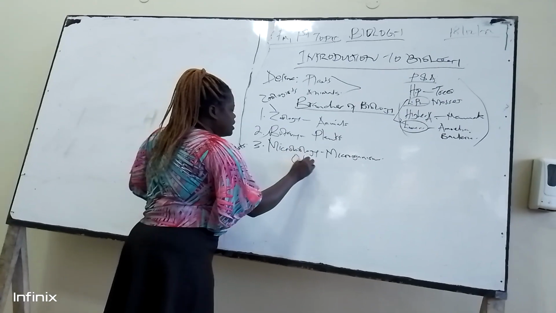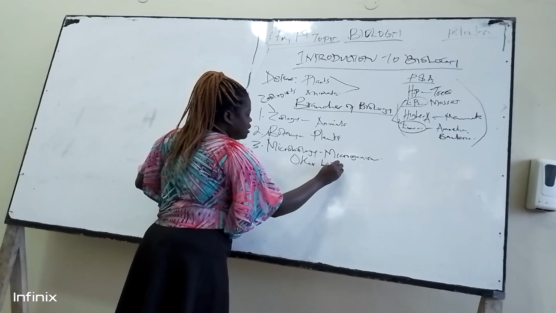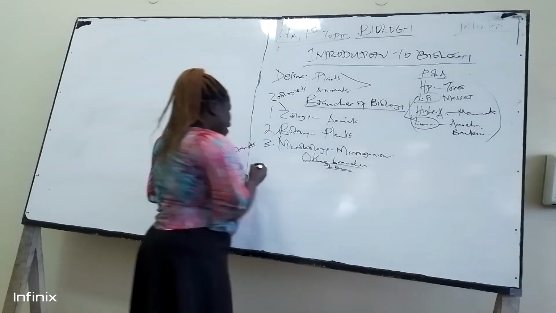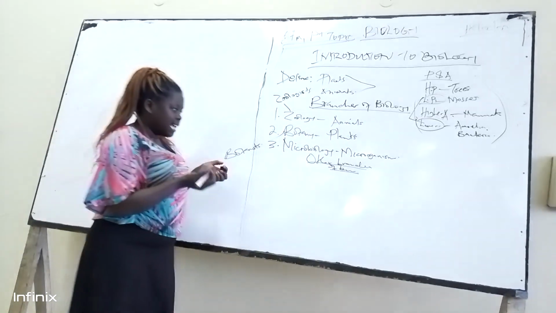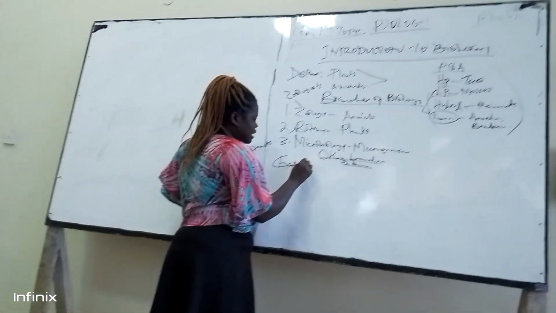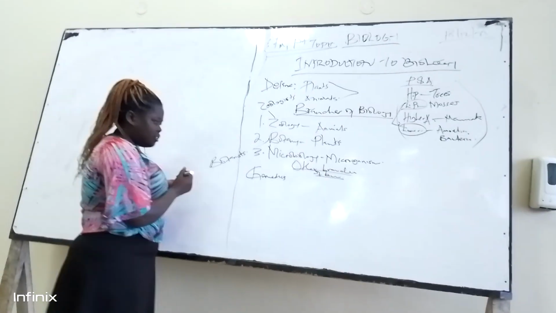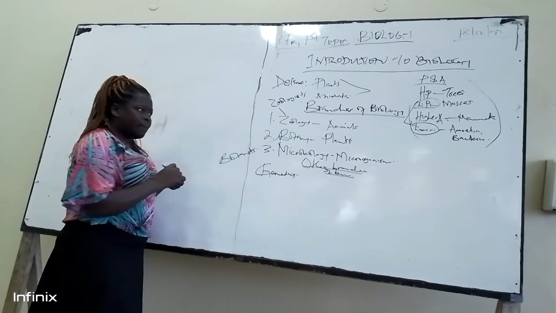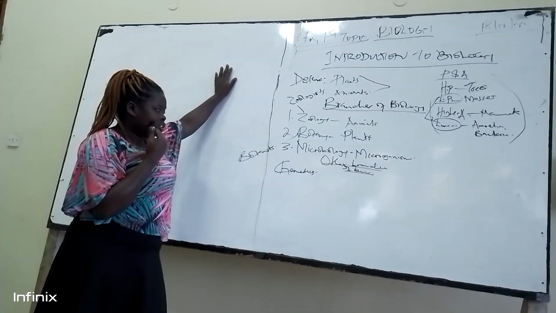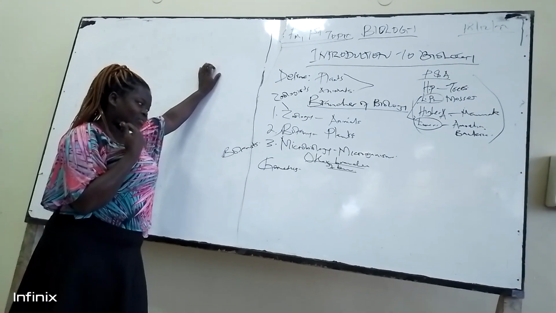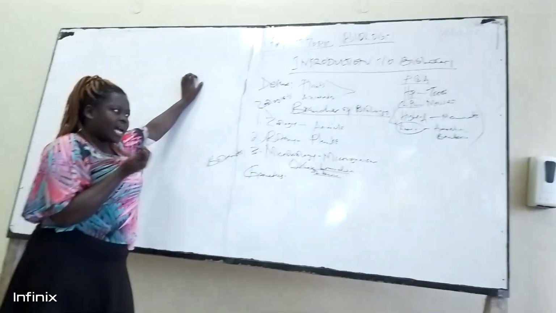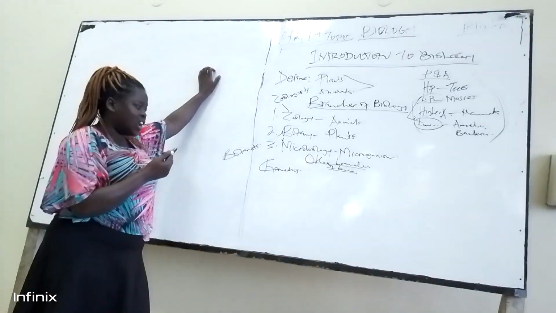We have other branches of biology. We can say there are very many. We have genetics, which is the study of inheritance and variation. This explains, for example, when two parents or partners give rise to an offspring, maybe the parents are brown, then the child is dark.